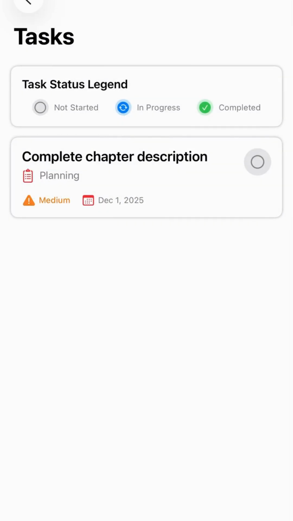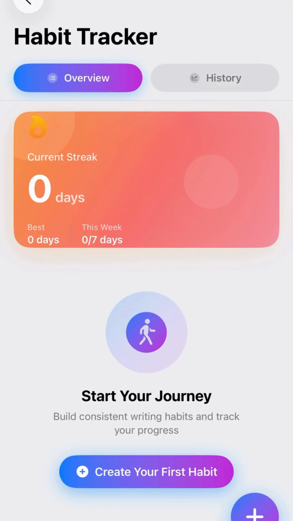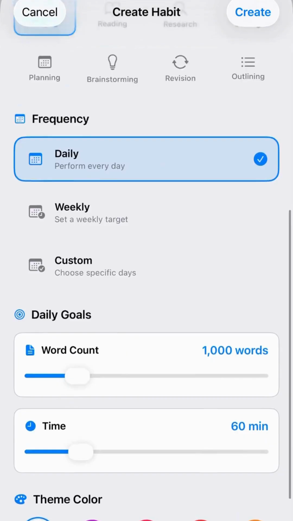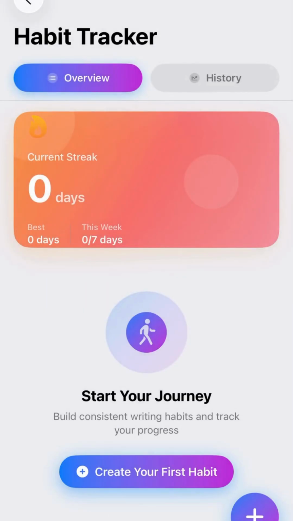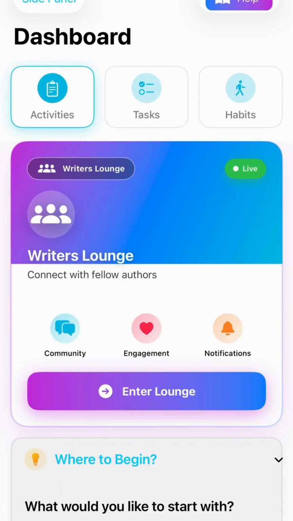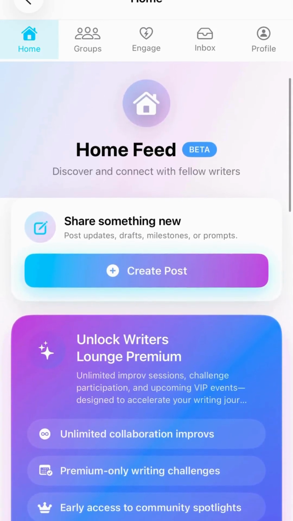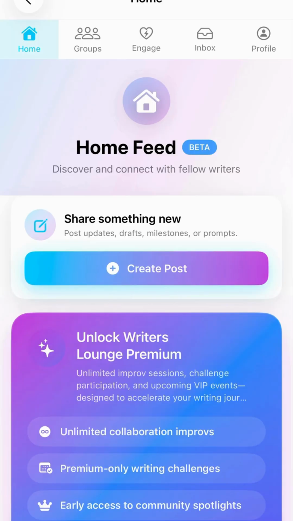The Habits tab is optional. It's a way to build consistent writing habits. Track daily goals, writing streaks, or personal milestones if it helps. It's not required, but it's there if you want to use it. The Writer's Lounge card links to a separate social section for writers: community, sharing work, feedback, and connecting with others. It's separate from your project workspace. We'll cover this in more detail later.